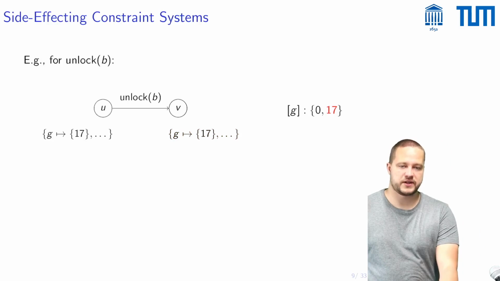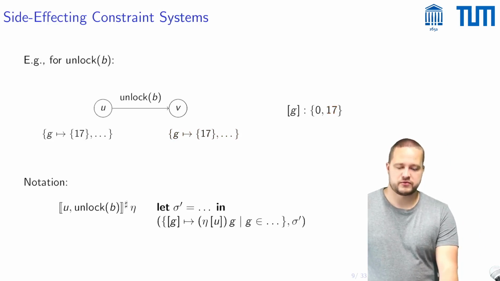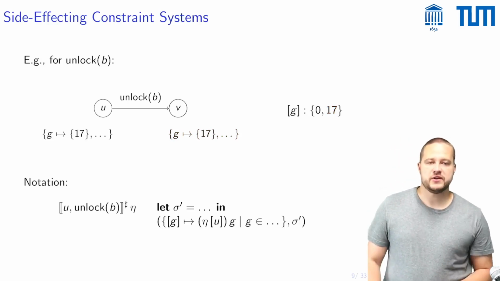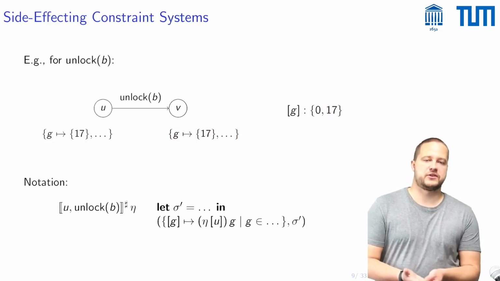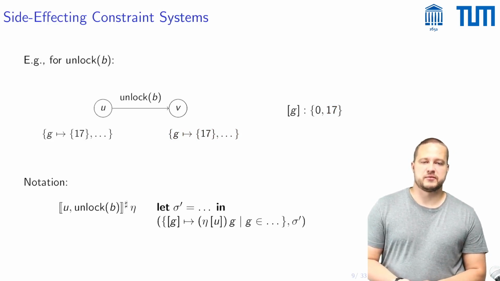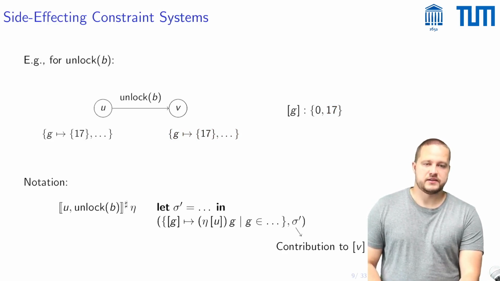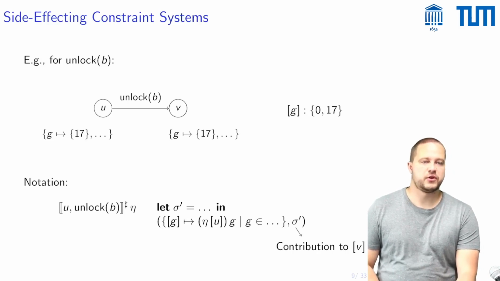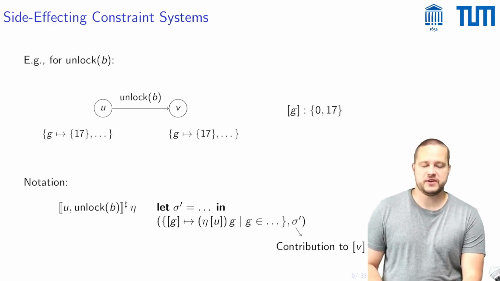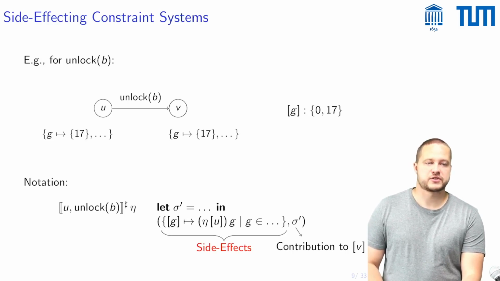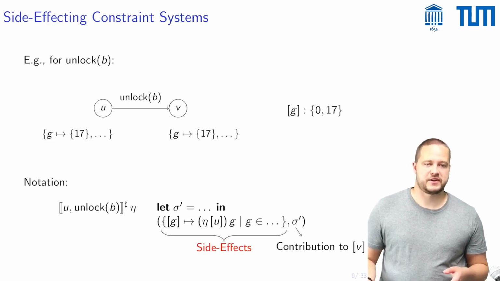And how can one write this down? A possible way to write this down is given here. So one would first of all calculate the new local state sigma prime. And this would be the second component of this tuple, so this is a contribution to the unknown. And then the first component of this tuple would be a set of side effects.